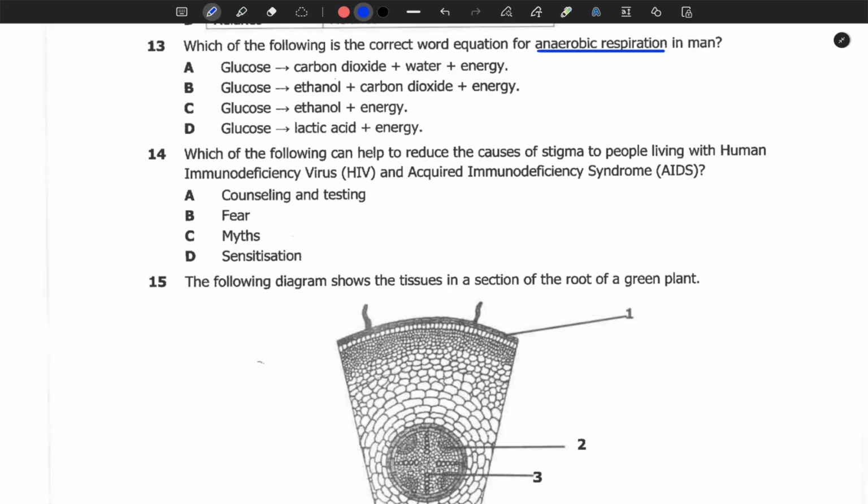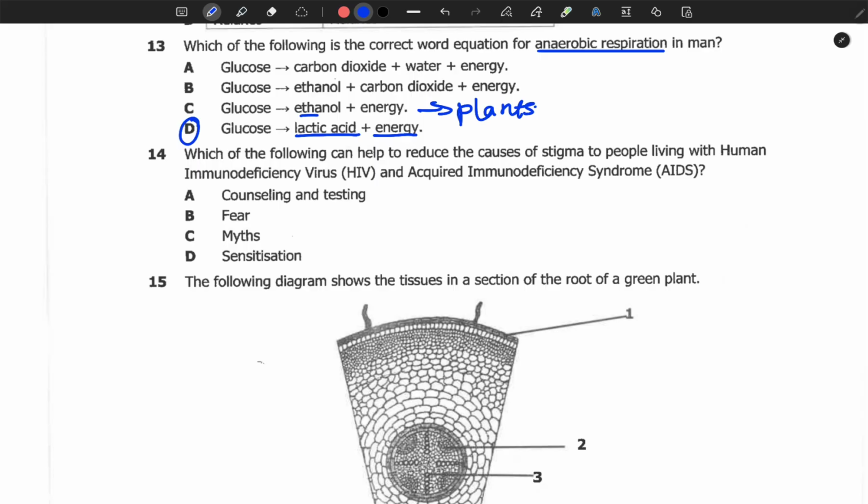Now the word equation is that glucose will break down to give us lactic acid and energy. So the answer is D. If you look at ethanol, this should be in plants.